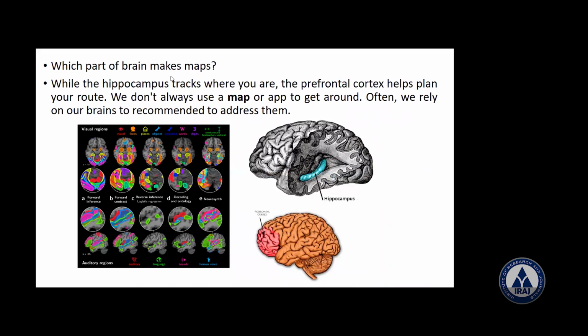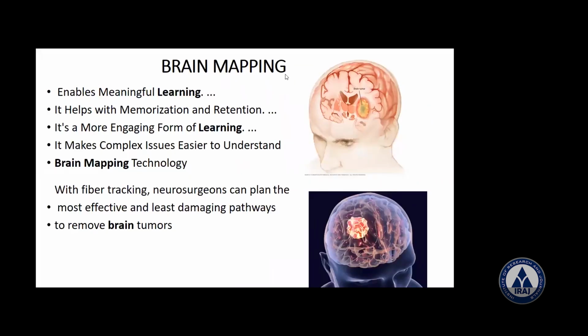Now, which part of the brain does the mapping? The hippocampus tracks where you are. It is the part of the brain concerned with memory and learning. The prefrontal cortex helps plan your route. That's it. Remember, don't always use a brain mapper app to get around; we rely on our own brain. So this is brain mapping. Now, what is the importance of brain mapping? It helps memory and retention, enables meaningful learning, engaging in learning, and makes complex issues easier to understand.